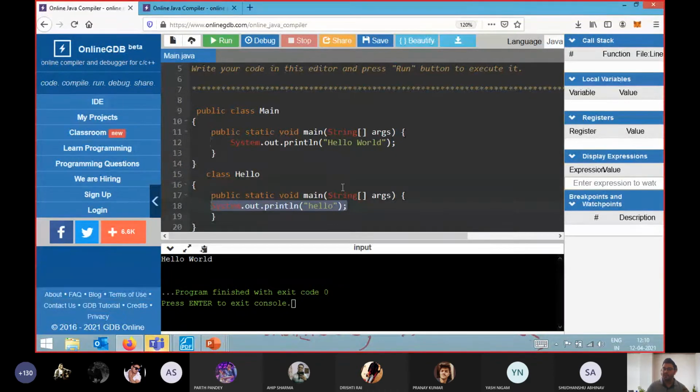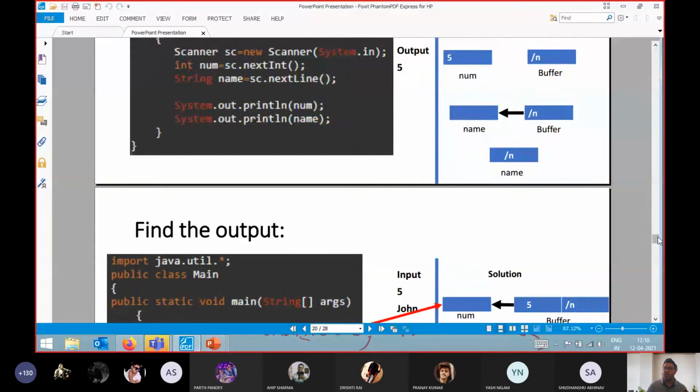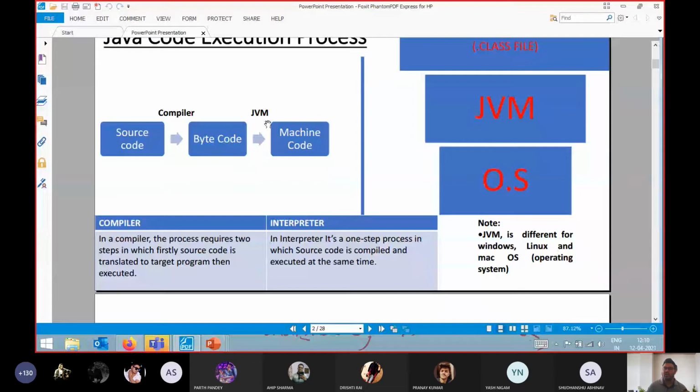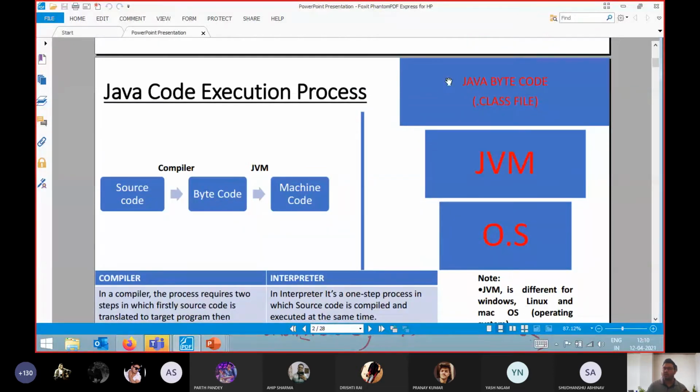So this point is again very important. The reason we are not getting hello is that after compilation, when you generate the bytecode, you know that we always get a dot class file as the file extension. So in the bytecode we got the dot class file.